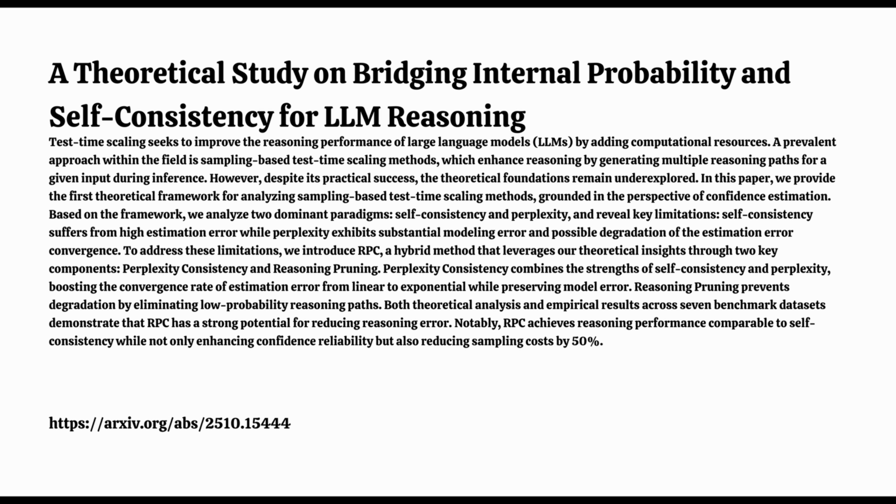Yeah, to really get RPC, you first need to understand the problem through the lens the researchers used. They proposed breaking down the total reasoning error, the chance the LLM gets the final answer wrong, into two distinct parts. Two buckets of error. And separating them seems key, right? Because it tells you where improvements are even possible.